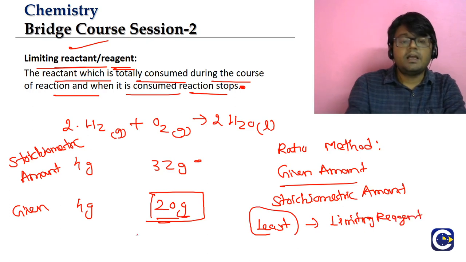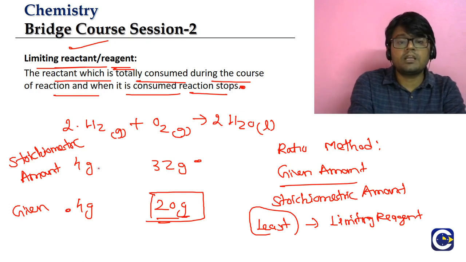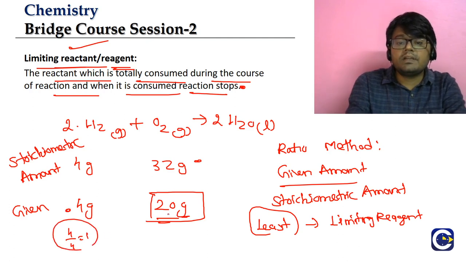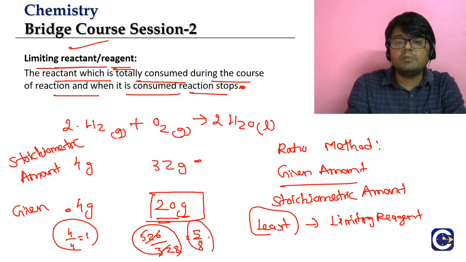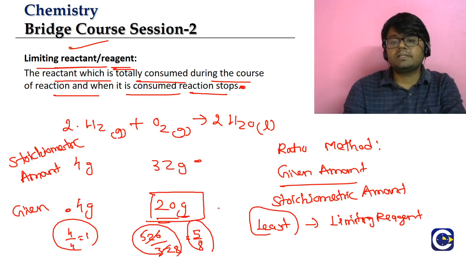We can see it in this particular case. What is the given amount of hydrogen? 4 grams. What is the stoichiometric amount? 4 grams. What is the ratio? 4 by 4, which is equal to 1. Here, the given amount is 20 and the stoichiometric amount is 32. What is the ratio? 5 by 8. Which is lesser? 5 by 8 is lesser than 1. So oxygen will be the limiting reagent.